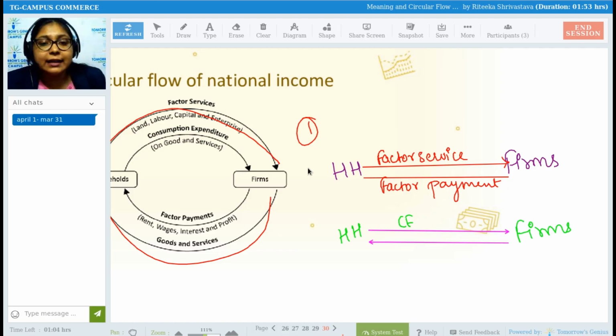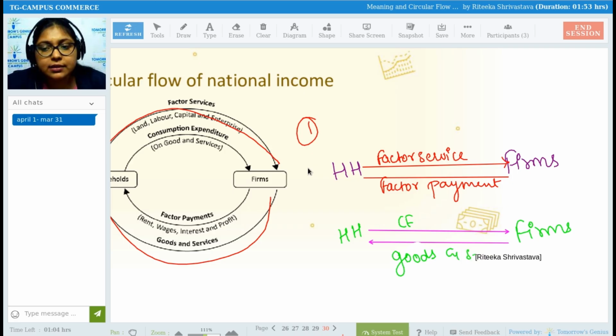So they are doing consumption, and in return firms are going to give them goods and services. Firms are giving you goods and services, businesses are giving you goods and services. If there would have been no business, who would have given you the goods and services?